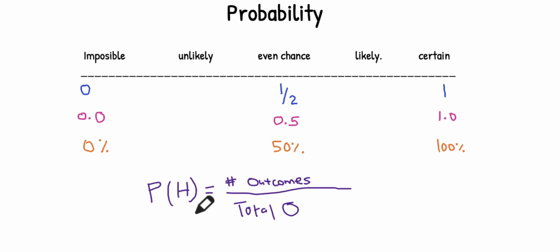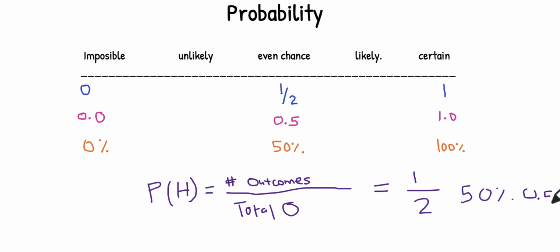So for instance, the probability of getting a heads: how many heads are there in a coin? There's only 1 head. And over, how many total outcomes do we have? We have heads and tails. That is 2. So the probability of getting a heads is half, or 50%, or 0.5.